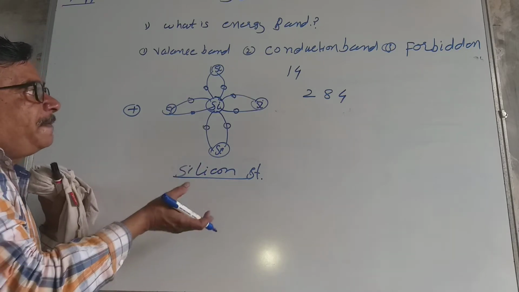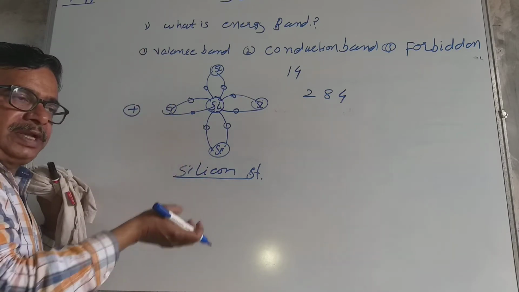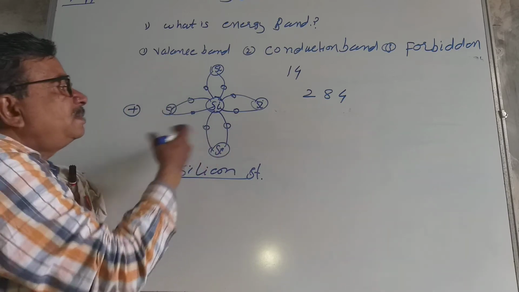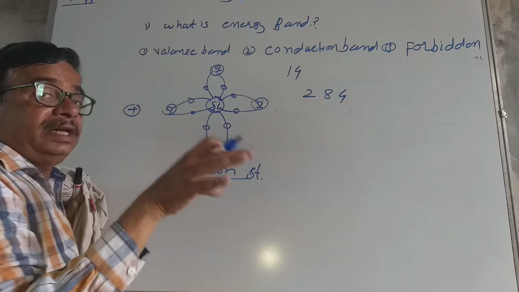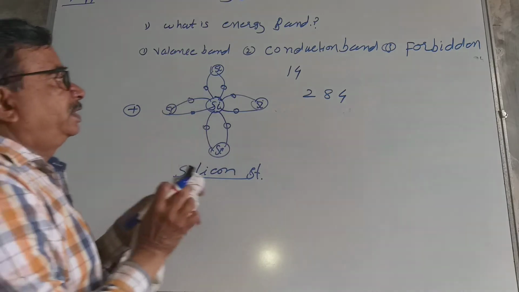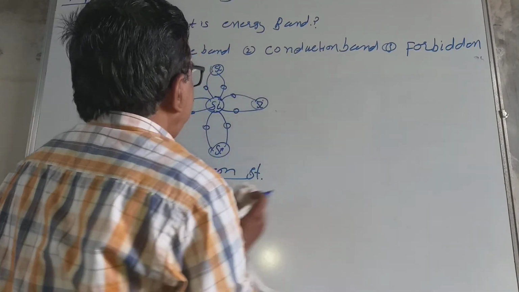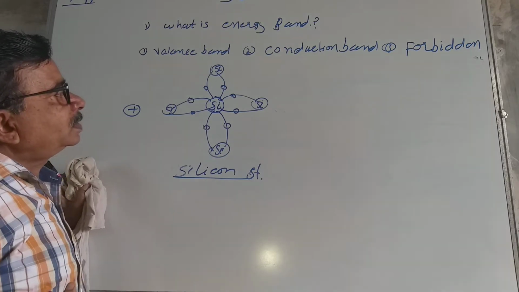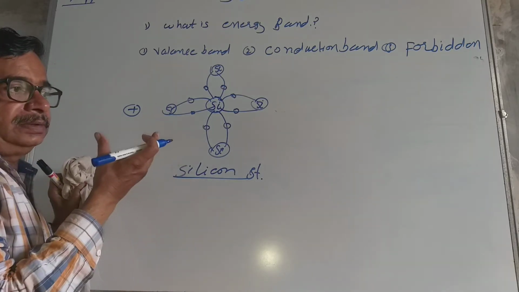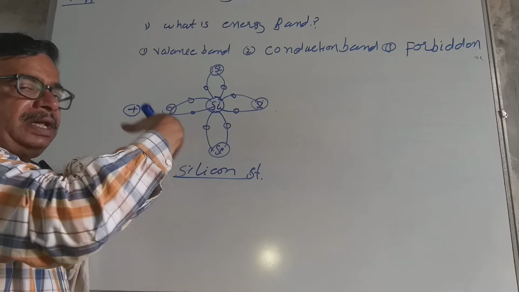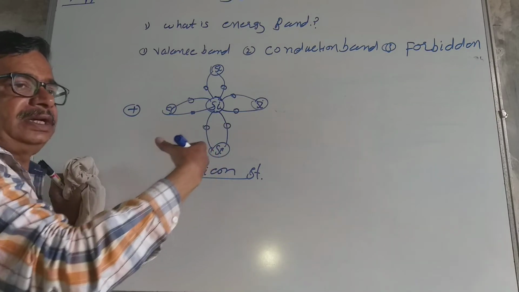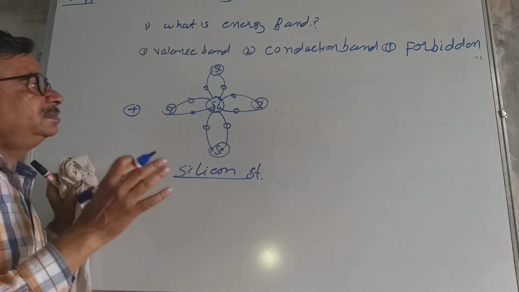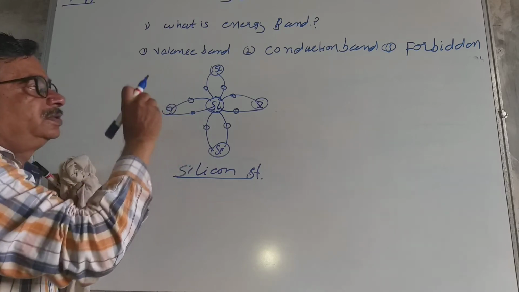But when its temperature increases, some electrons get detached and we get conduction. Therefore, this is pure silicon. But we have to increase its conductivity, that is, we have to increase the rate of conduction. So for this, another atom is added to it.